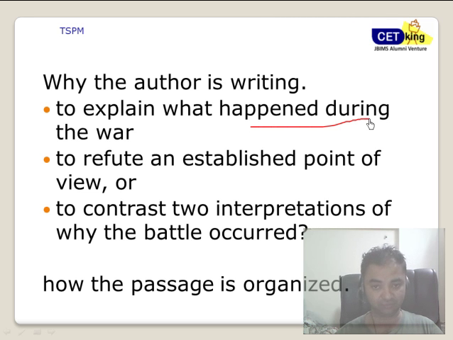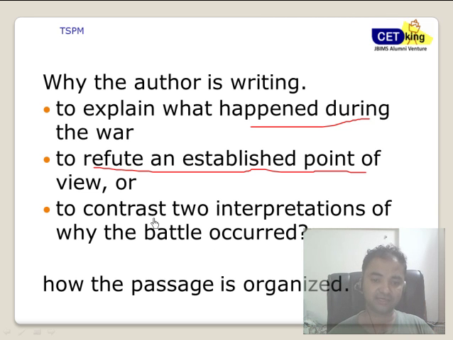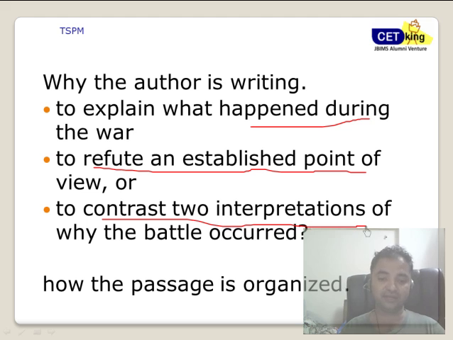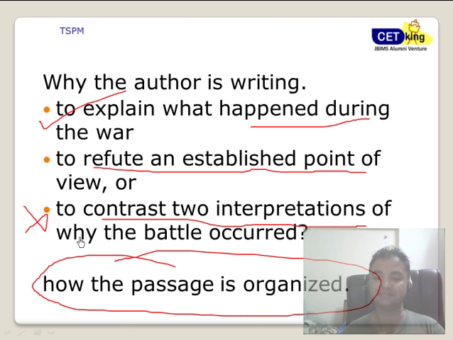Third question, why is the author writing? He wants to explain what happened during the war, or he wants to refute or establish a point, or contradict, or interpret two contradicting or contrasting statements. In this passage, he's talking about how the war happened. He's not refuting any established point, like that side A was very, very strong but something happened to them. He's not contrasting any two points of view. He's not comparing peace and war, or post-war America and pre-war America. So this will give you a brief about how the passage is organized.